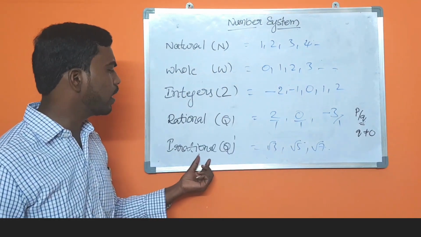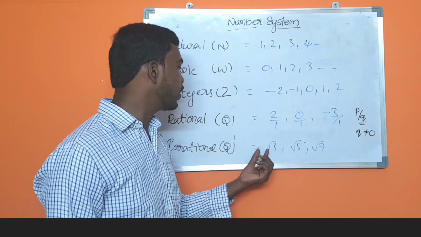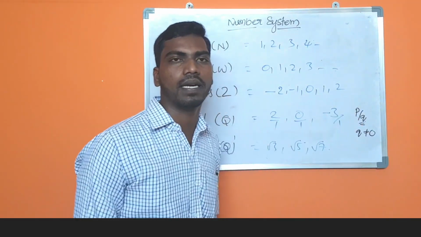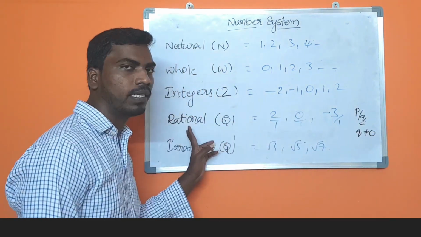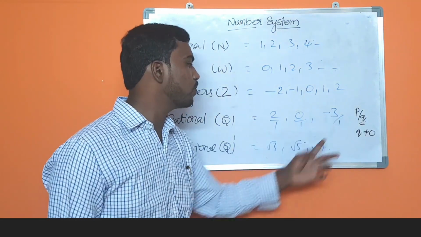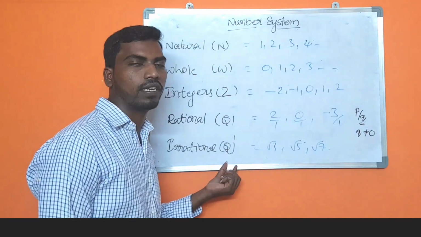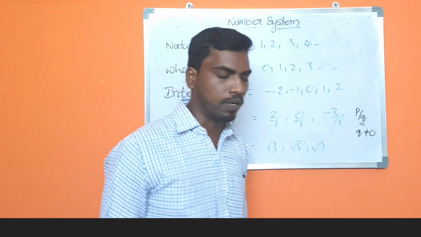What about irrational numbers? Irrational numbers are numbers, like roots, which can't be expressed in the p by q format. The numbers which are expressed in p by q format are called rational numbers. The numbers which cannot be expressed in the form of p by q are irrational numbers. Rational numbers are denoted by Q, and irrational numbers by Q dash. Are you clear about the numbers? I am repeating one more time.